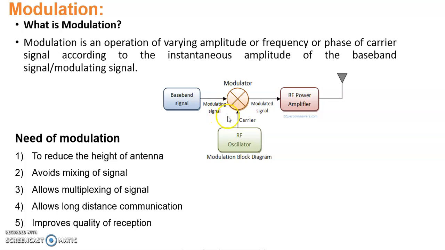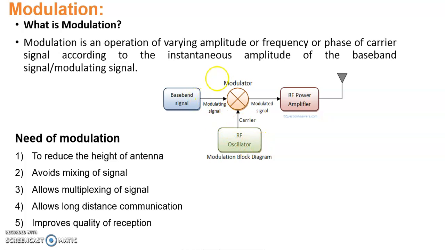In case 1, we change the amplitude of the carrier. The change in amplitude is proportional to the instantaneous amplitude of the modulating signal. That is called amplitude modulation.